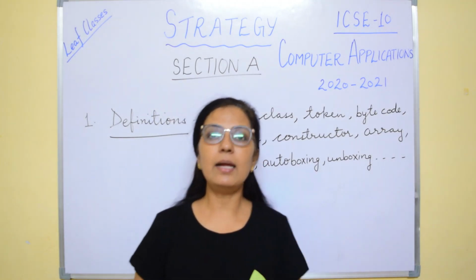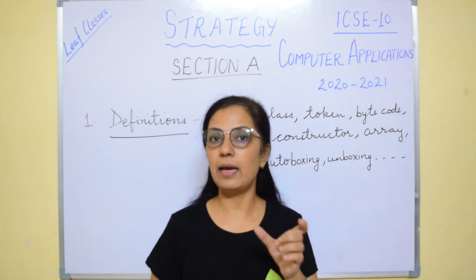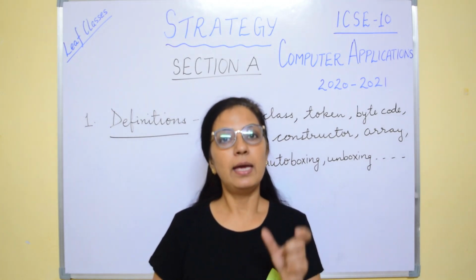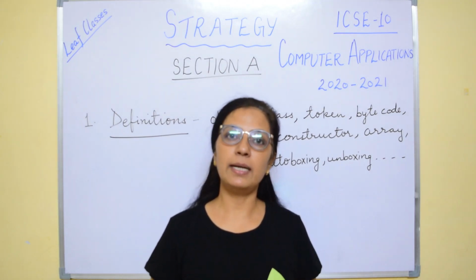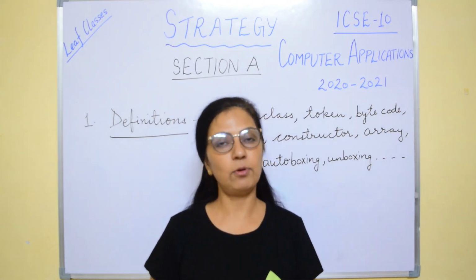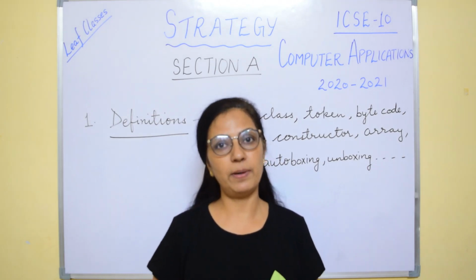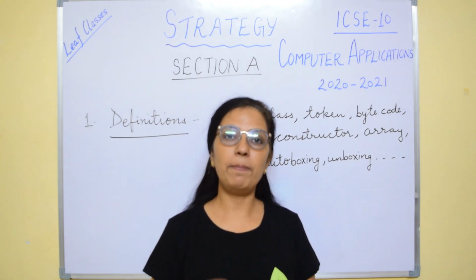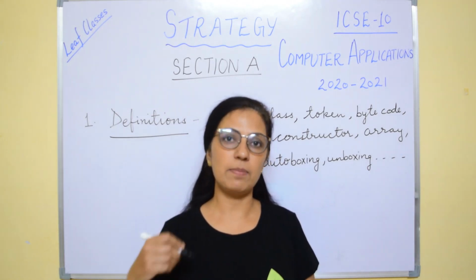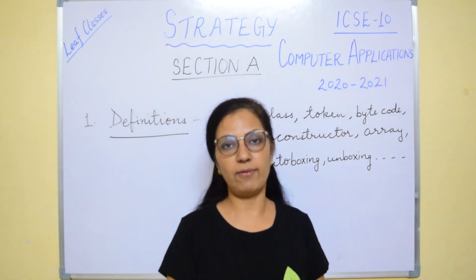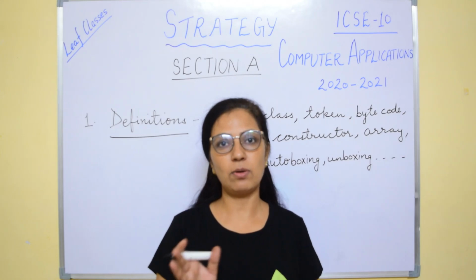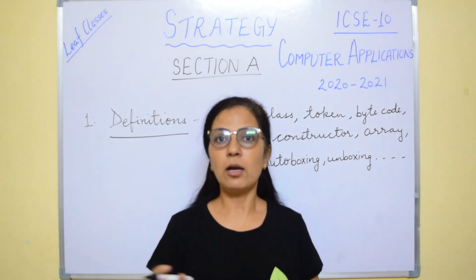The entire list of definitions I have given in the PDF in checklist form. The description box contains the link of the PDF. You can download it and take out the printout. And as you prepare a definition, just put a tick mark there so that you know you are ready with it, and whatever is left, you can prepare and just put a cross mark.